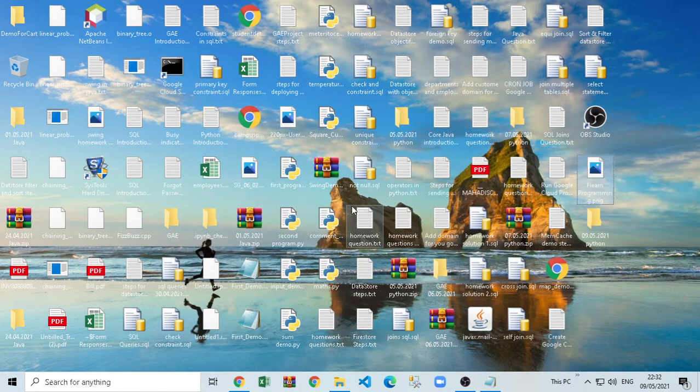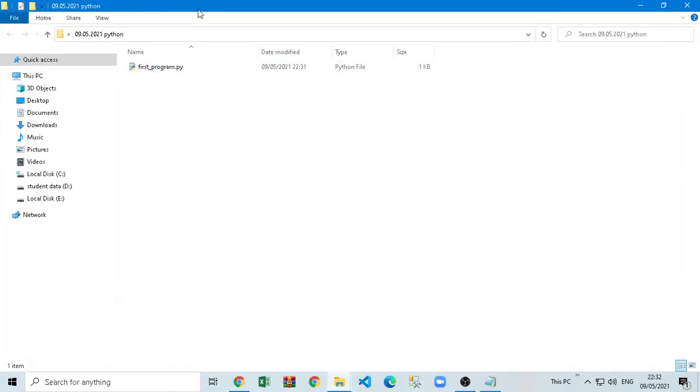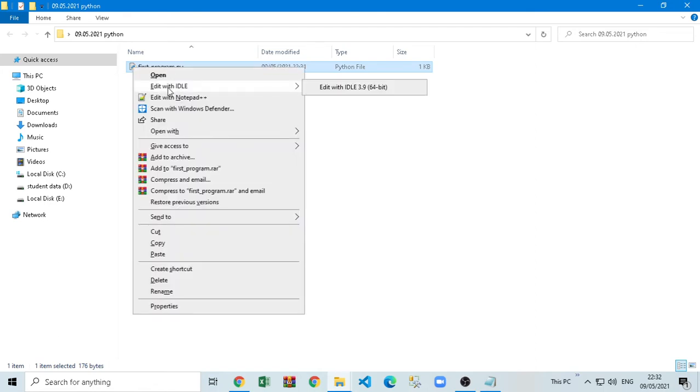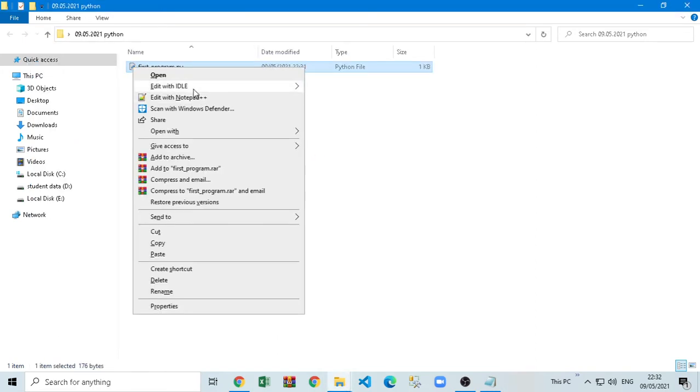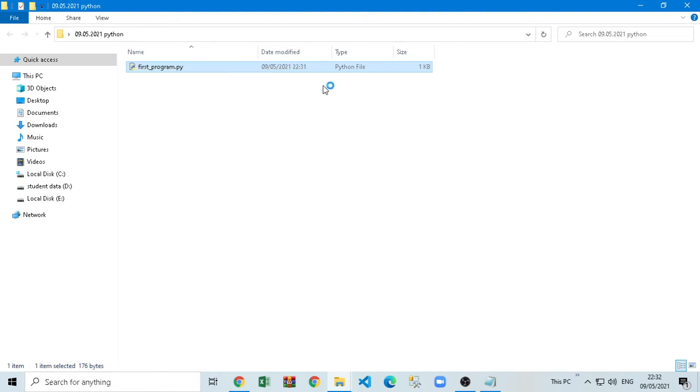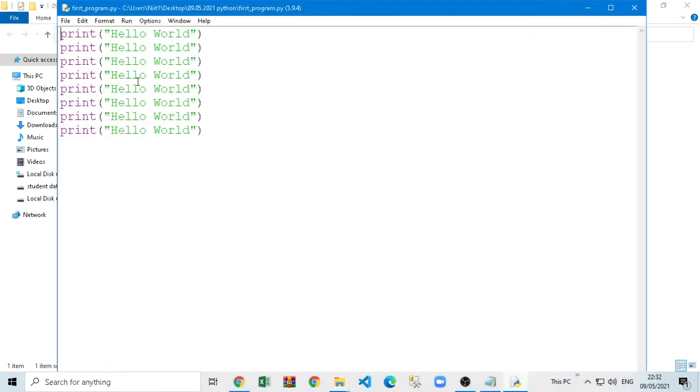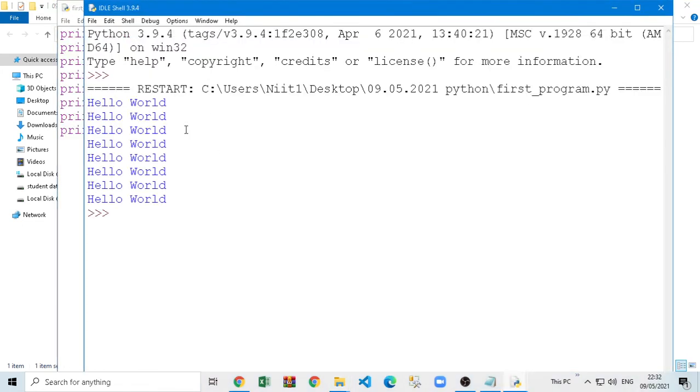Okay, so if you have already saved a file and you closed all the windows, let's say, and you want to open that code again to check it or run it again, how can you do that? You can just open the folder where you saved the file and right click on it, and there is one option, edit with IDLE. Don't double click on it, it will not open. You just have to right click, there is an option edit with IDLE, because you have Python IDLE software installed. You can open the file, see the code and run the code anytime.